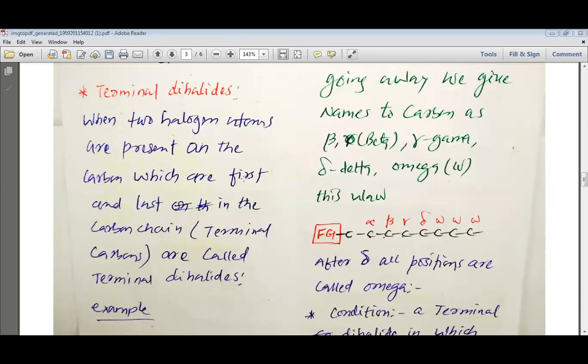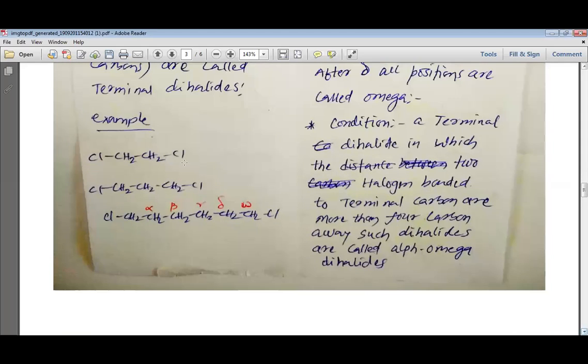When two halogen atoms are present on the carbons which are first and last in the carbon chain, or which are the terminal carbons, they are called terminal dihalides. The various examples are Cl-CH2-CH2-Cl or Cl-CH2-CH2-CH2-Cl. So you can say 1,2-dichloroethane, or 1,3-dichloropropane, or 1,6-dichlorohexane.